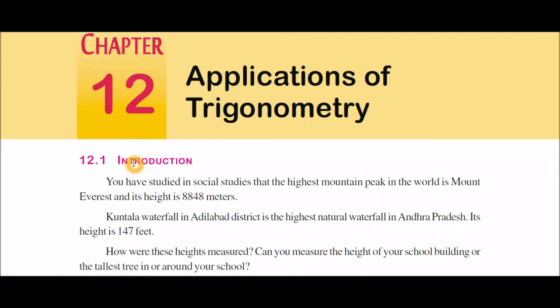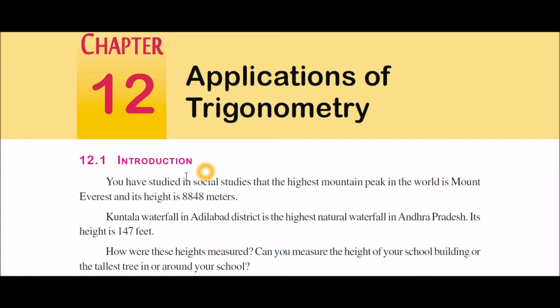Dear students, we completed chapter 11, trigonometry. Now we start chapter 12, applications of trigonometry. Coming to the introduction, I quote some examples.